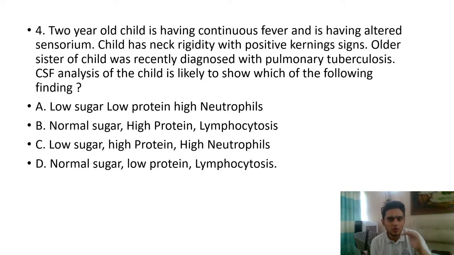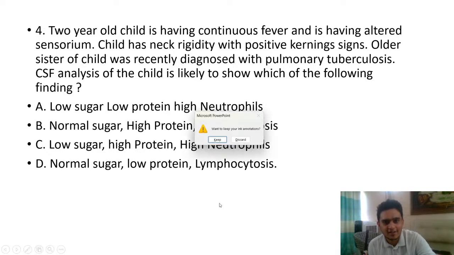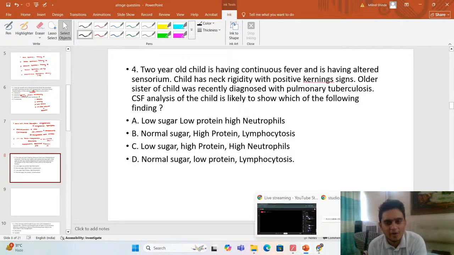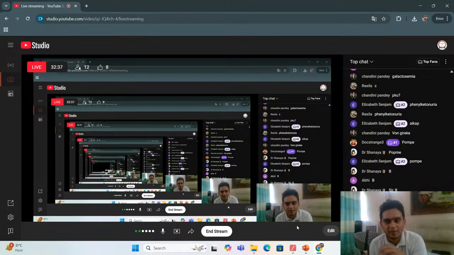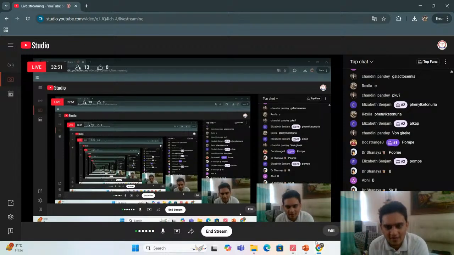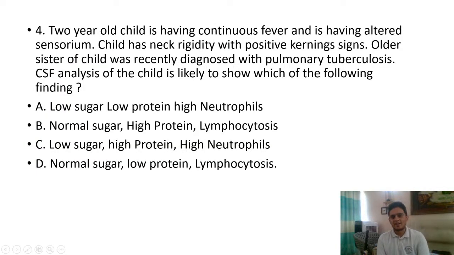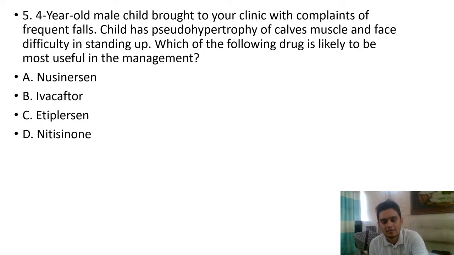The clue in this question is the history in the sister of pulmonary tuberculosis. And pulmonary tuberculosis is infective, right? So we understand the problem is tubercular. There is a high chance the child has tuberculous meningitis. Now tell me, out of A, B, C, which do you think is the CSF picture that you see? Okay, most of you have answered option B. Let's see what option B is. Let's start from option A: low sugar, low protein, high neutrophils. Option B is normal sugar, high protein, and lymphocytosis. So let's try to make a small list.